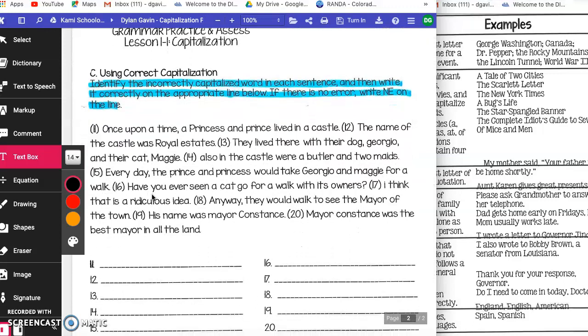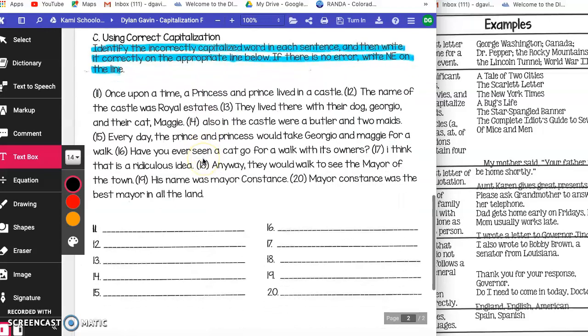Down to part C. Once again, read the highlighted instructions if you are confused. You might have to read them a couple times, okay? Oftentimes, the first time we read things, we do not understand them right away. Okay, identify the incorrectly capitalized word in each sentence, and then write it correctly on the appropriate line below. If there is no error, write NE on the line. So I see number 11 down here. It must go with the sentence that is numbered number 11 right here.